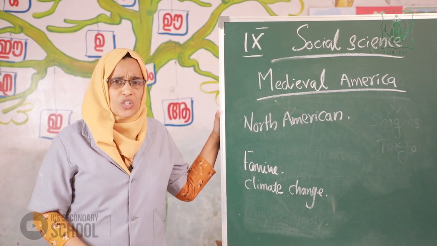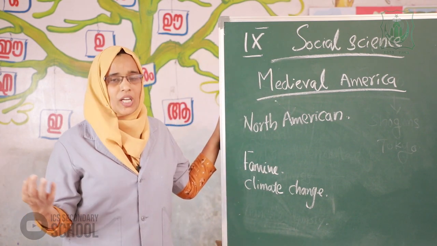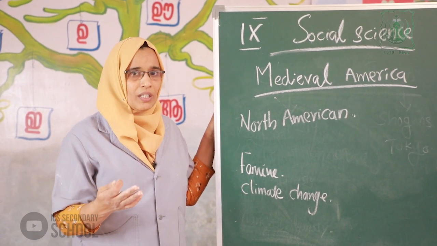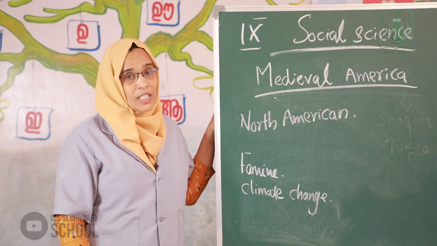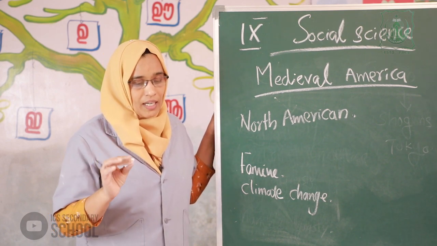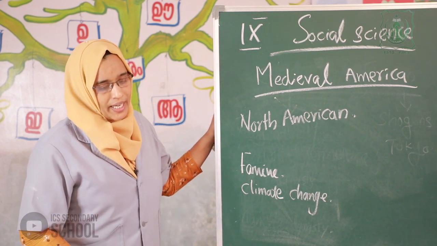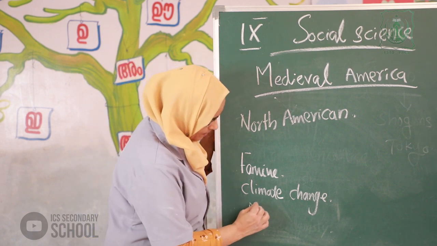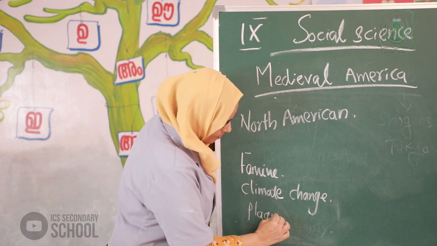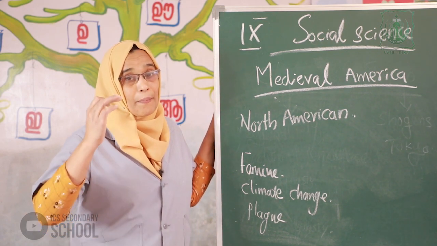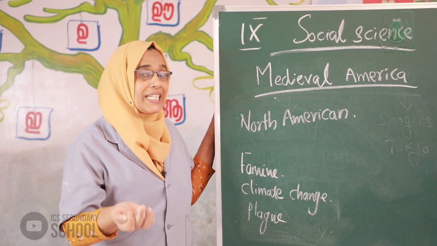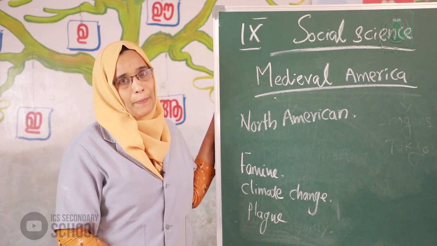Then third point, plague and black death. Plague and black death is a major point in the decline of feudalism.